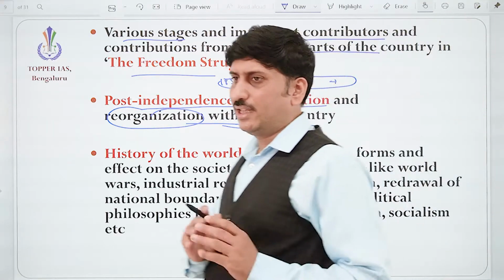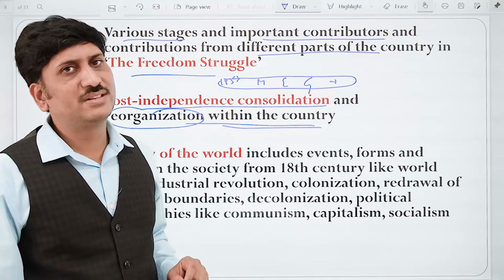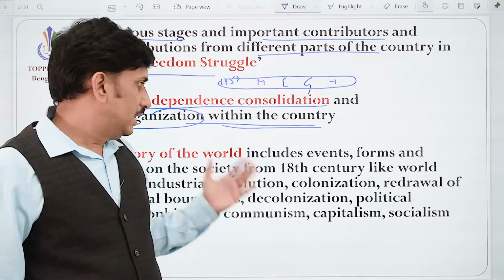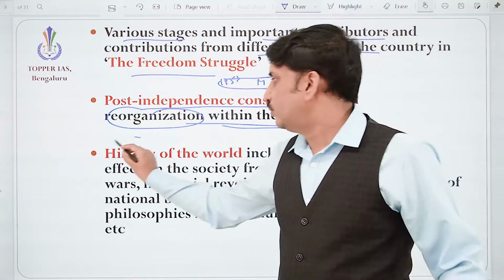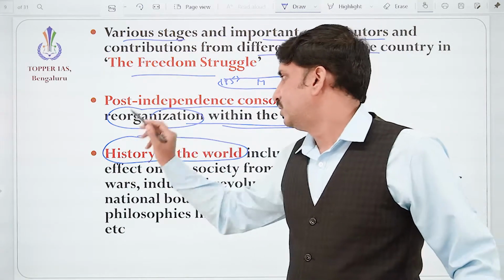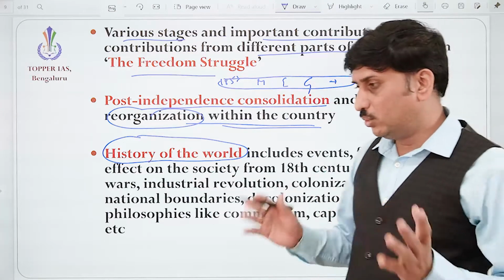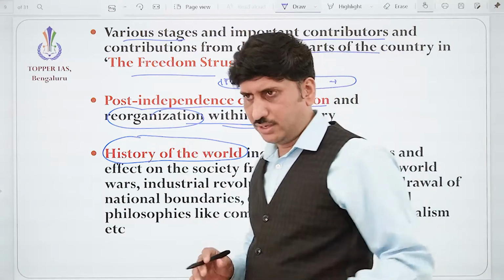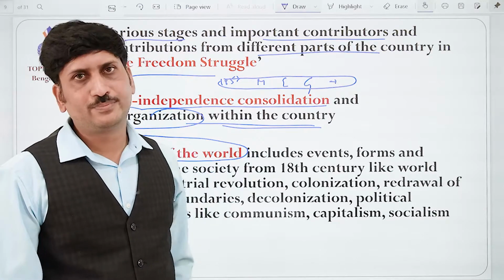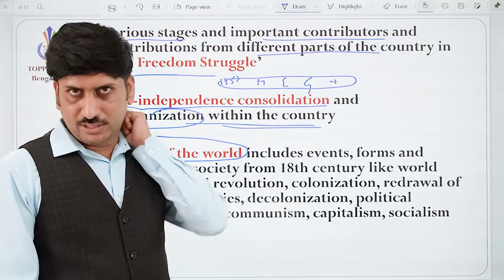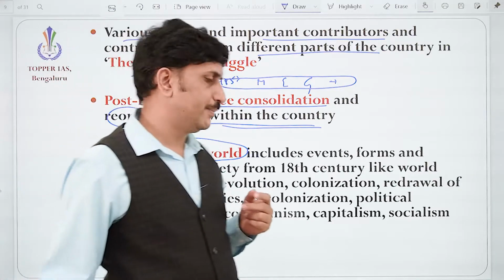We cannot ignore it, even only from the reorganization point of view, we'll study. Okay, and next, when coming to the history of the world, we need to understand. For this, we can refer to the old NCERT books or World History by Arjun Dev, that you can study for this.